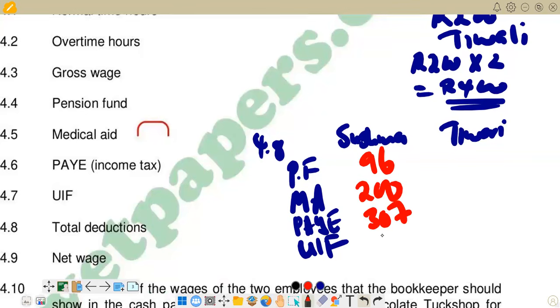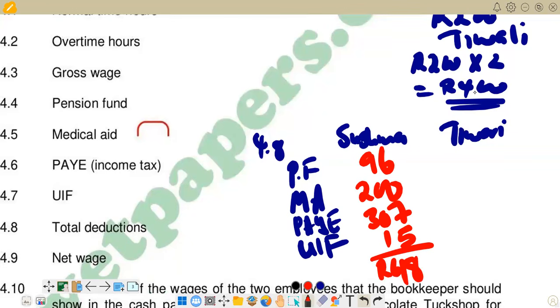Then UIF, we have 15 there. Then obviously now total deductions, we are adding 96 plus 200 plus 307 plus 15. For Sushma, you get 618. So it's 618.